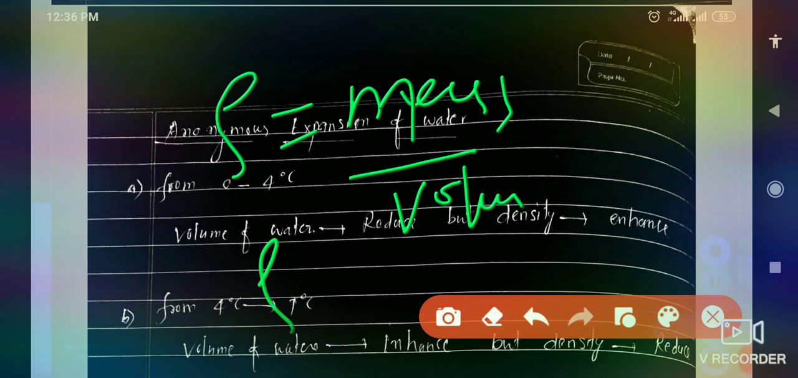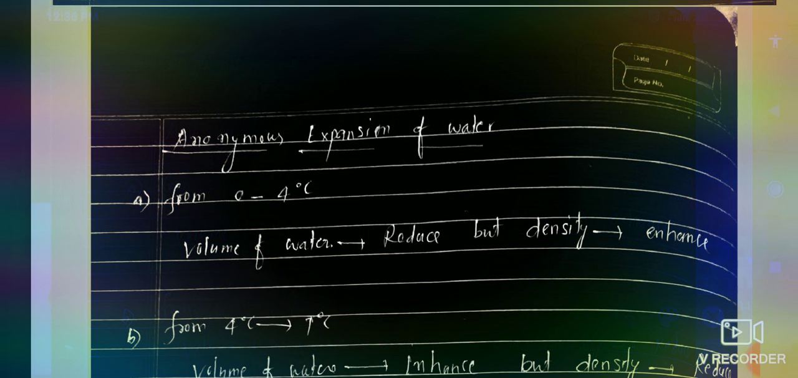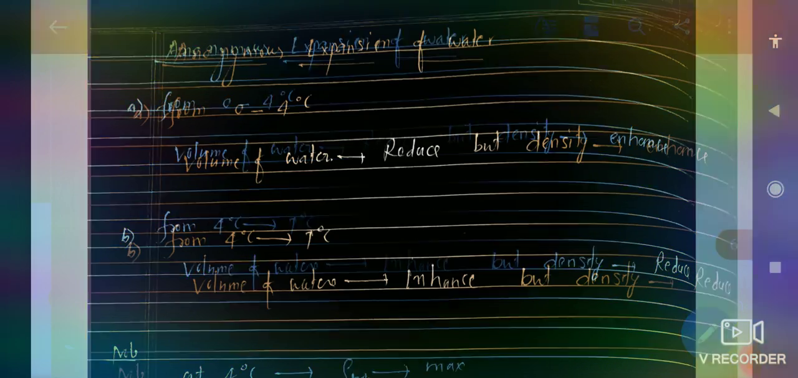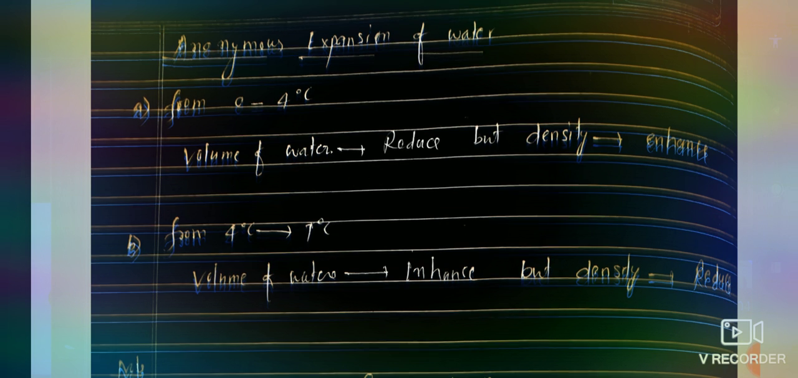So we can say density and volume are inversely proportional to each other. From this we can easily understand that if volume is decreasing, then definitely density is increasing. So finally we have learned that from 0 to 4 degrees Celsius, the volume of water reduces, that means decreases,